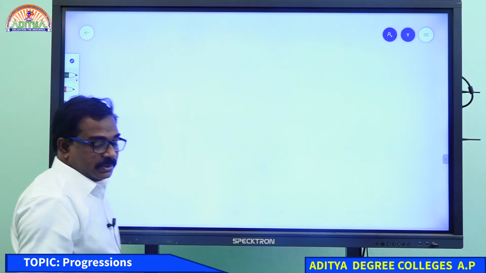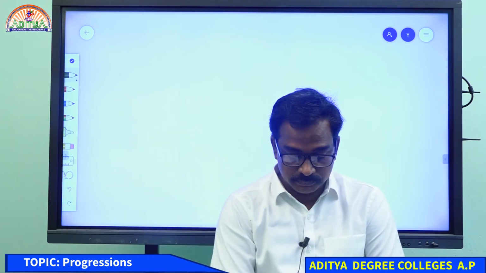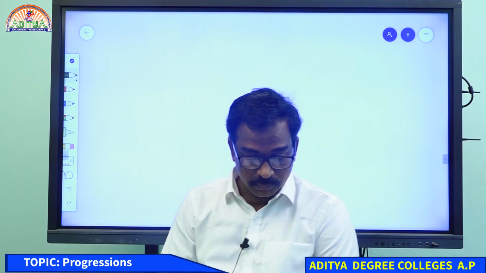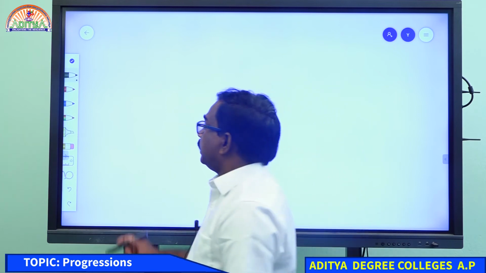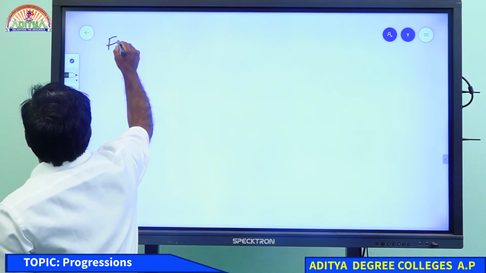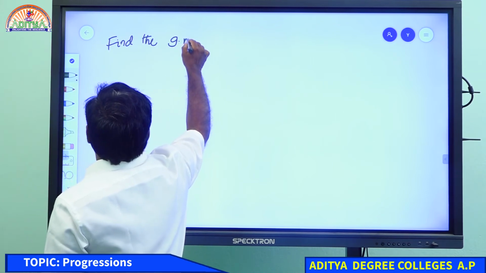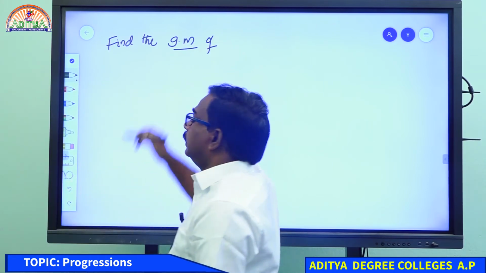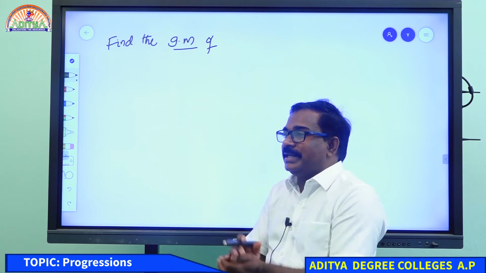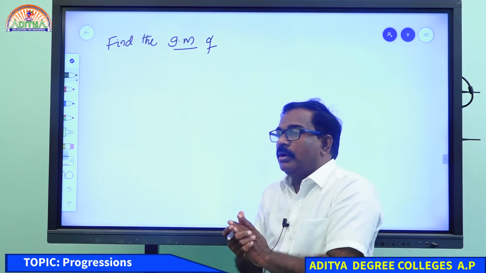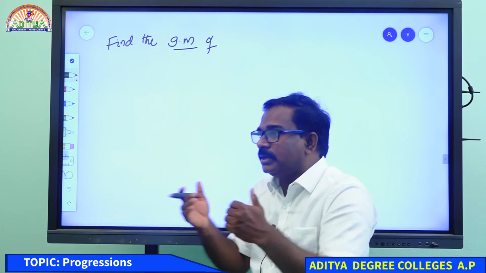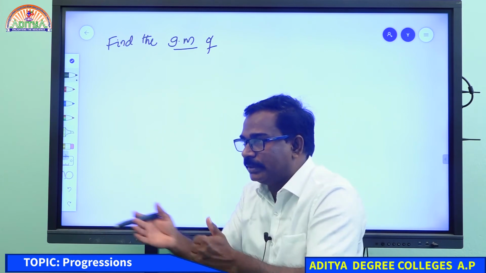Right, one more example, a GP example I will give. Find the geometric mean of the series. When geometric mean is asked, the series will be in GP. If harmonic mean is asked, the series will be in harmonic progression.